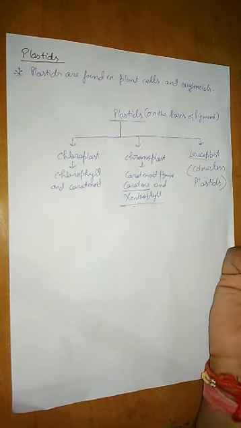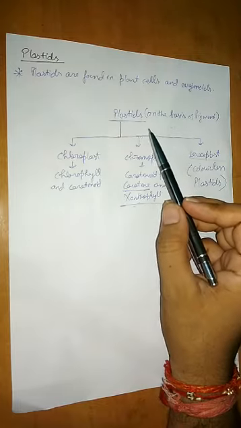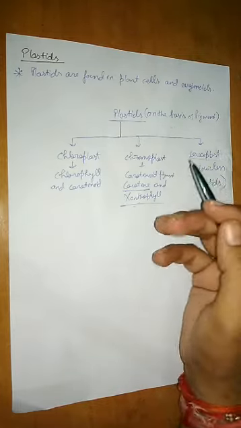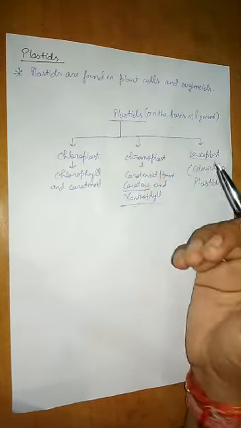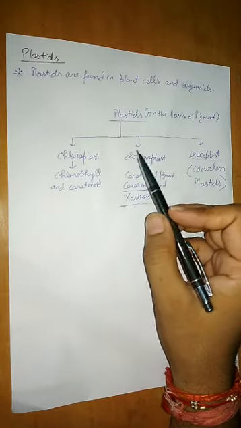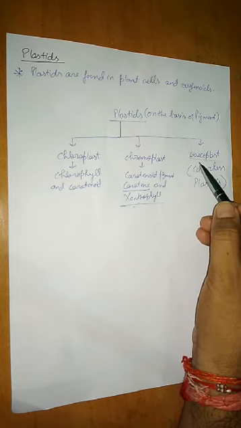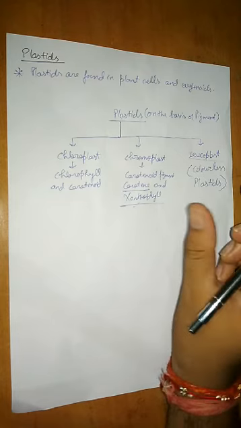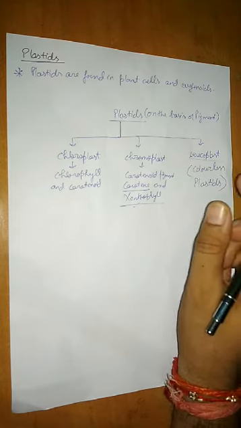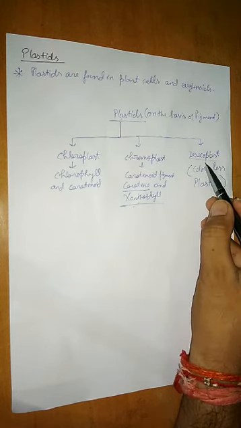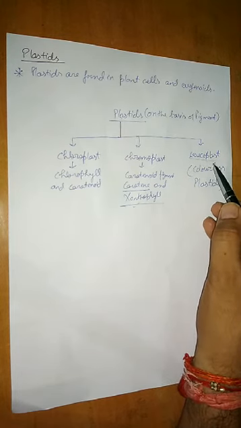Clear? Then what is their function? Because I told in the beginning, plastids mainly perform the function of providing color to the plant because of the various pigments that they possess. But leucoplasts are colorless plastids because their main function is storage. So they are mainly concerned with storage. Okay.